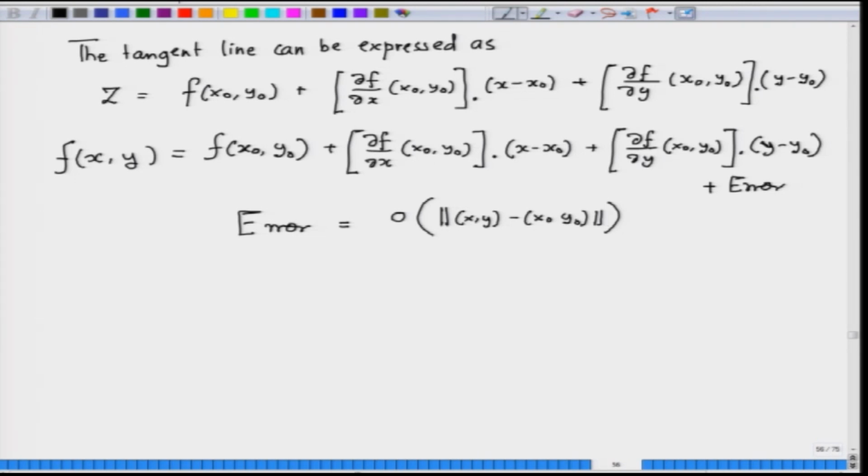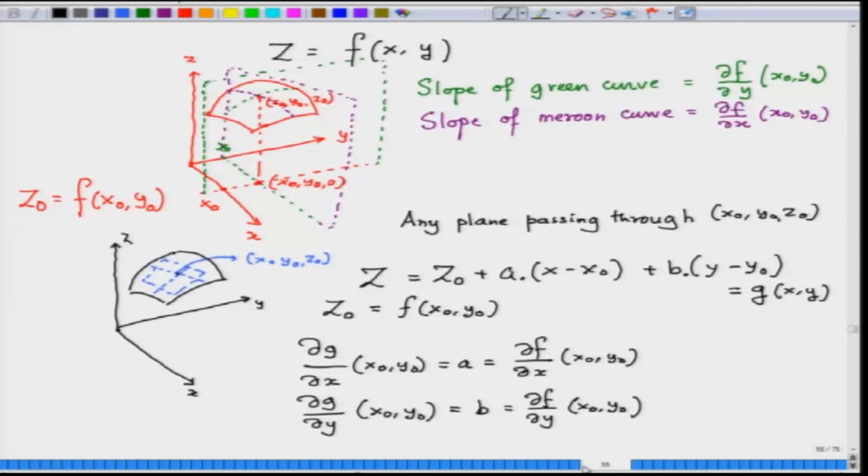So if I take f(x, y) minus f(x naught, y naught) minus this thing, sorry, this is not a dot product, this is just x minus x naught. I am making a mistake, because x and y are just two variables. This is just a real number a into x minus x naught, real number b into y minus y naught.